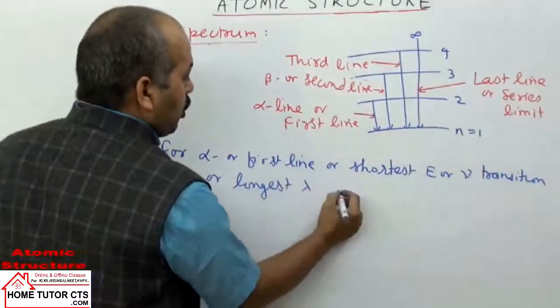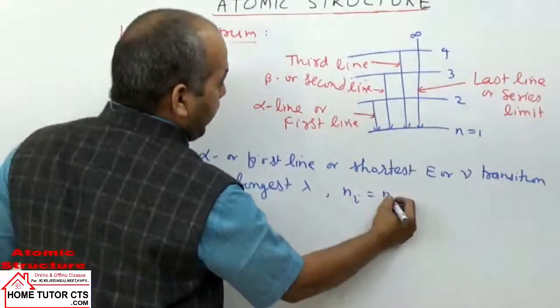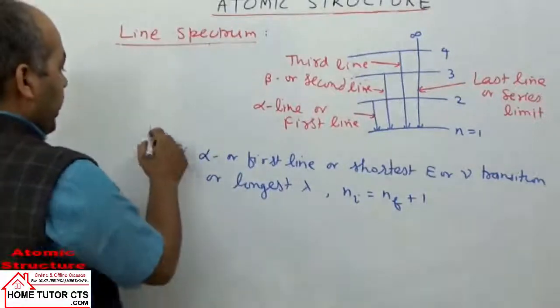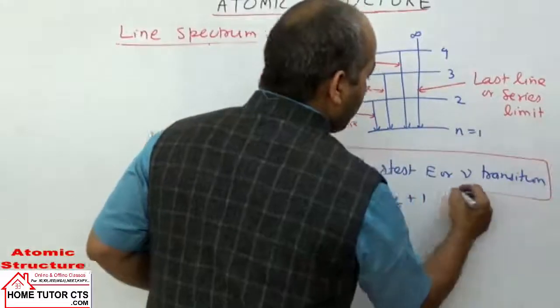They all indicate the value of Ni is equal to Nf plus 1.